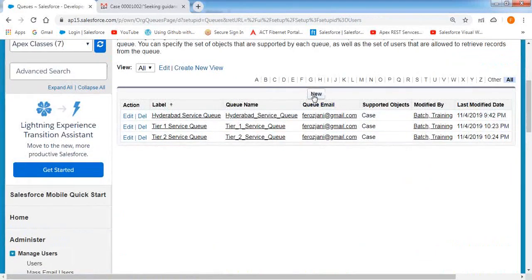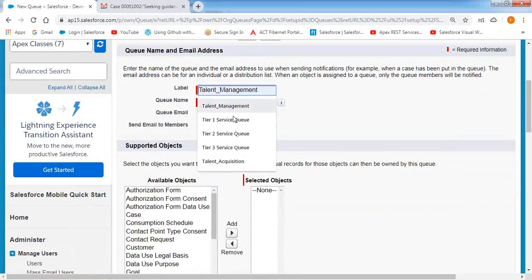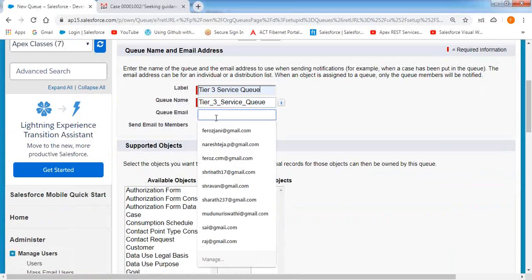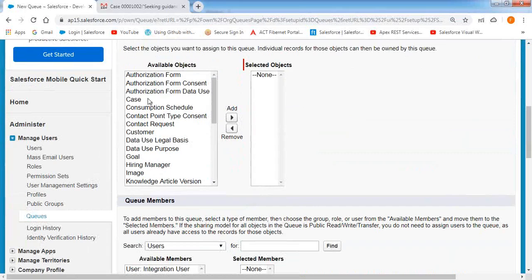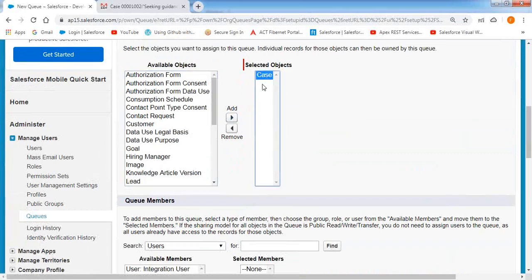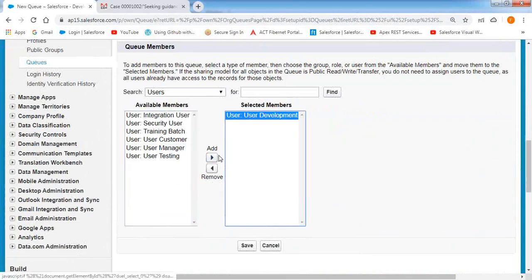The second queue is also ready. I am creating one more, the tier 3 service queue. I am giving my email ID here. I am indicating the case object here. Development user will be the queue member.